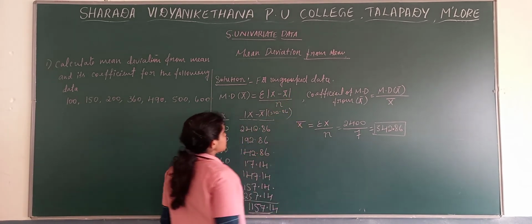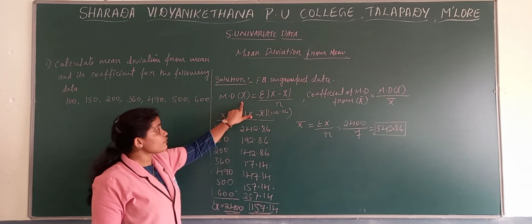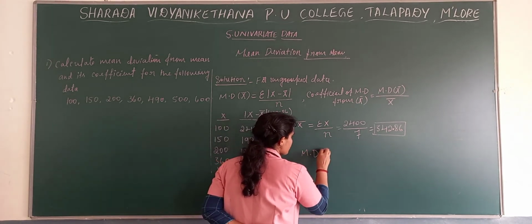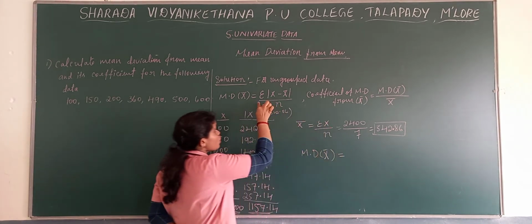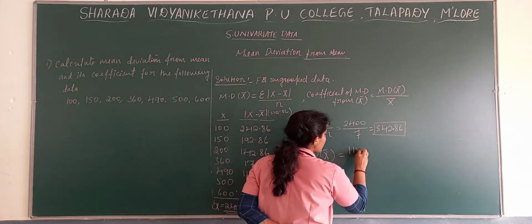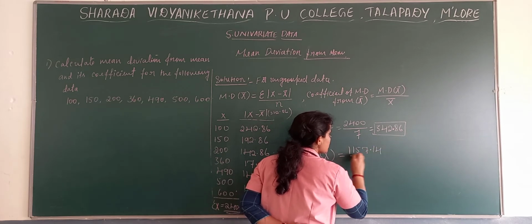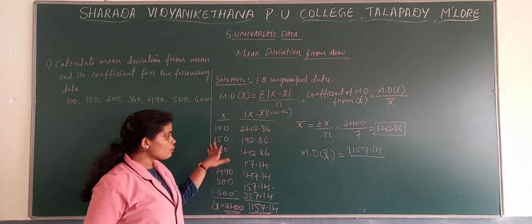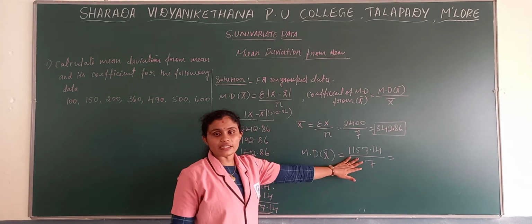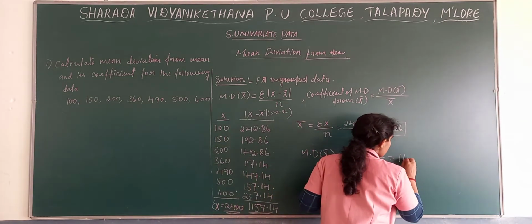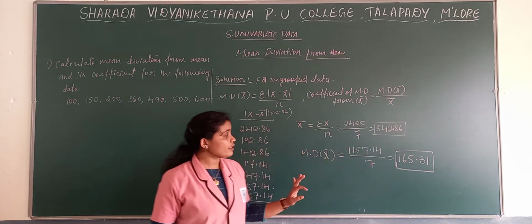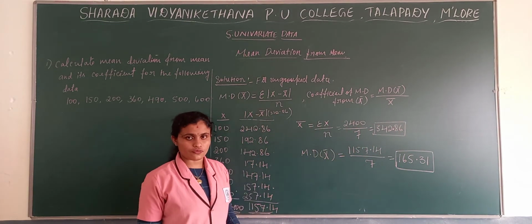Now see the formula, we have taken the formula. Now directly we can substitute here. So mean deviation from mean is equal to sigma modulus x minus x bar, that is 1157.14 divided by n. How many observations? 7 observations. So when we divide it, we get the value as 165.31. So that is the value of mean deviation from mean.